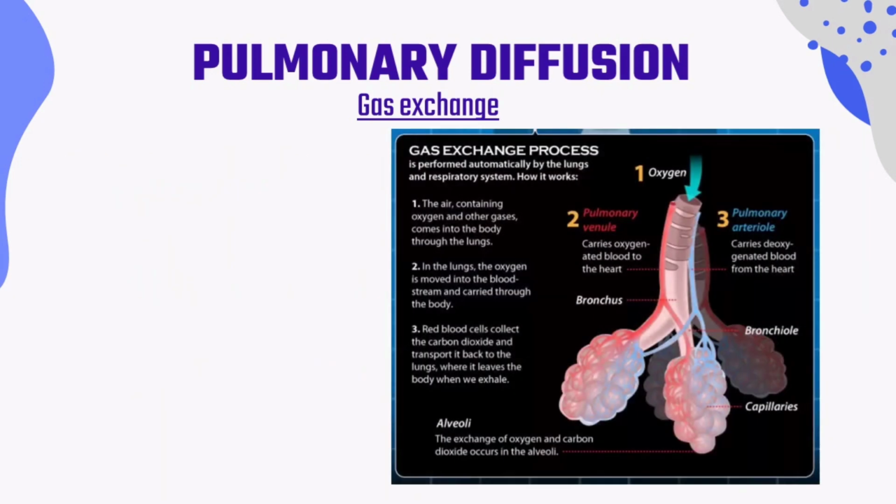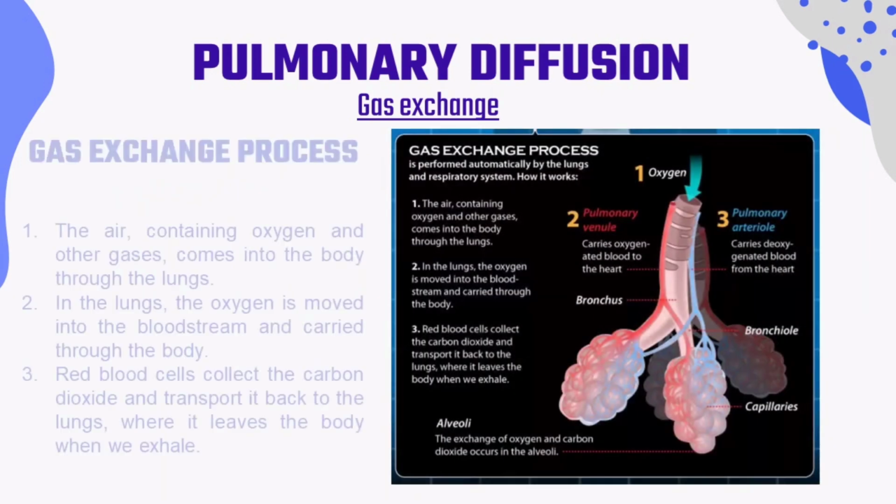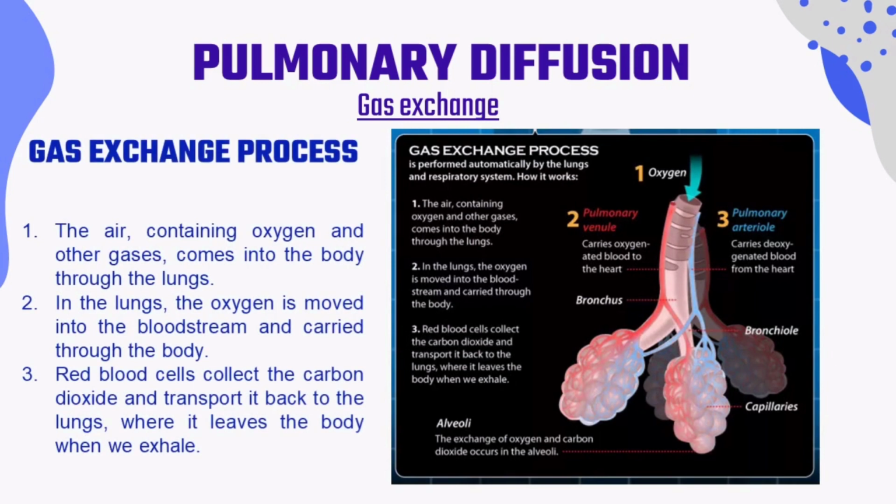For the process of gas exchange, the air that contains oxygen and the other gases will enter our body through the lungs. In the lungs, the oxygen is moved into the bloodstream and carried through the body, and the red blood cells will collect the carbon dioxide and transport it back to the lungs, where it leaves the body when we exhale.